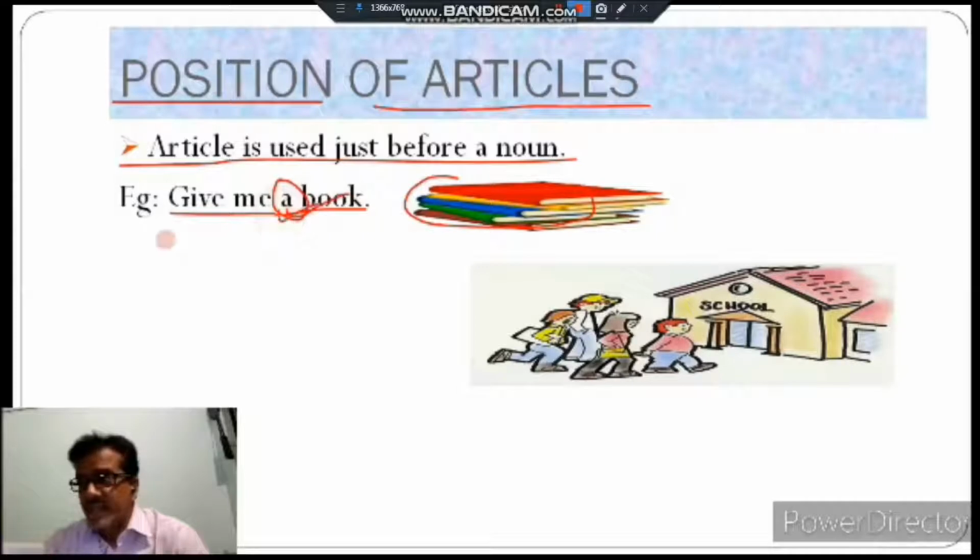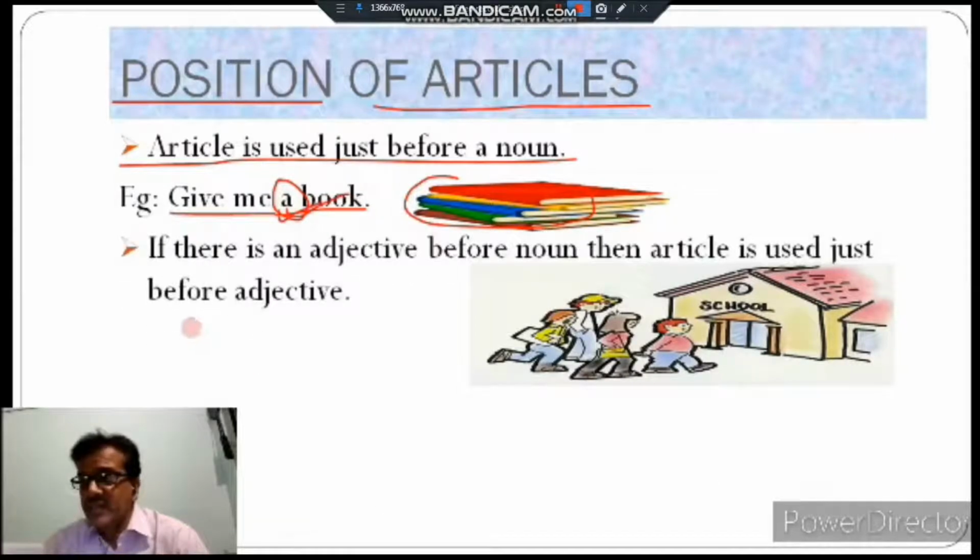In the second case, if there is an adjective before a noun, then the article is used just before the adjective.